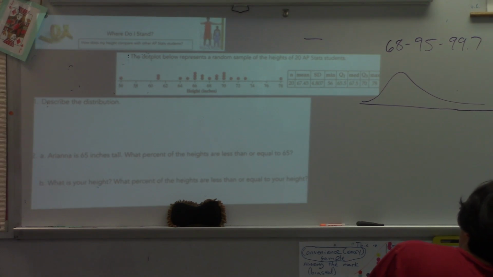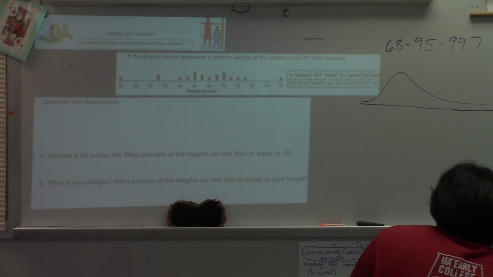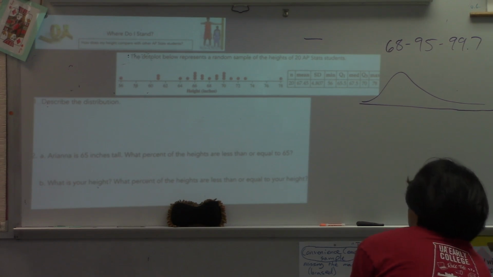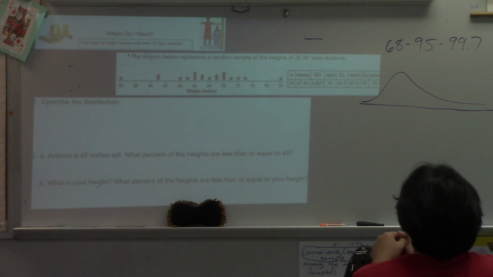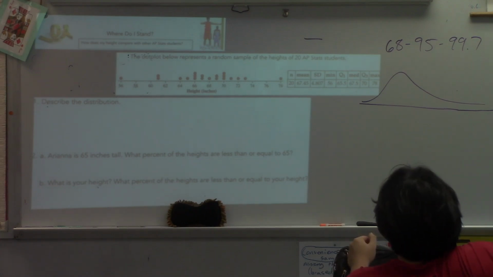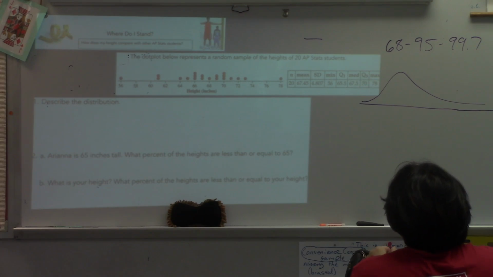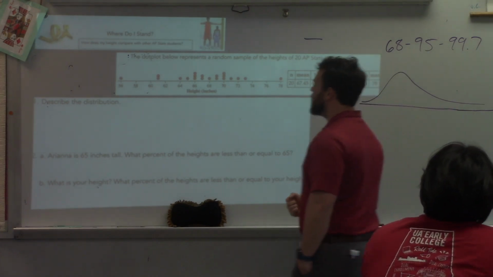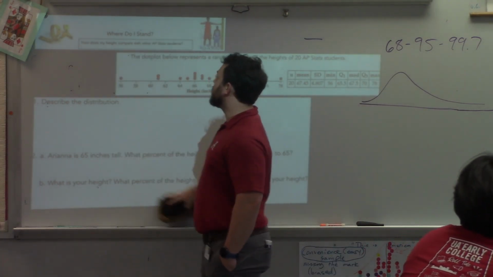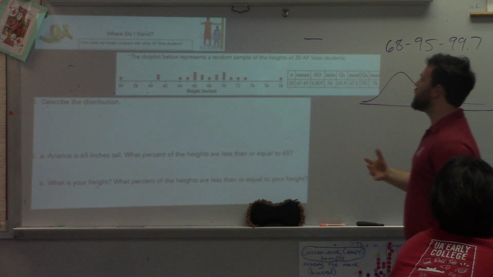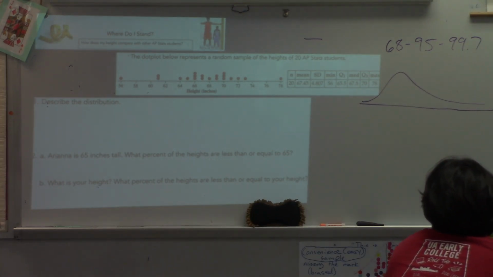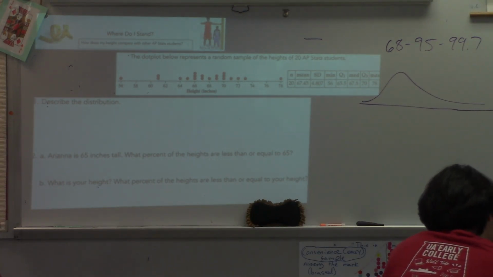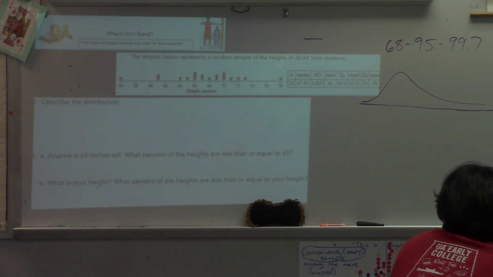You're right, but you've completely skipped one of the most important parts of analyzing this distribution. I mean, the mean 68. Context. Thank you. Everything matters with context. Okay, so you could start with the mean. I would probably start there. The mean height of 20 AP stat students is 68 inches.